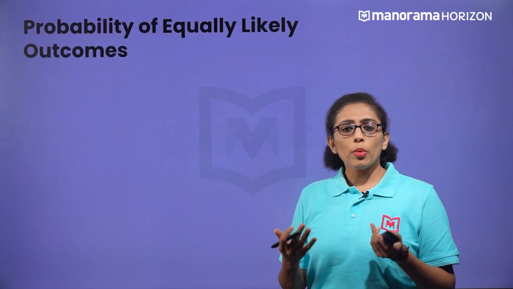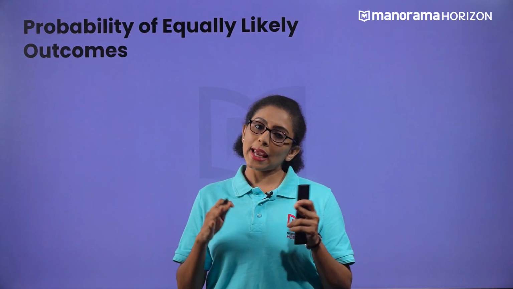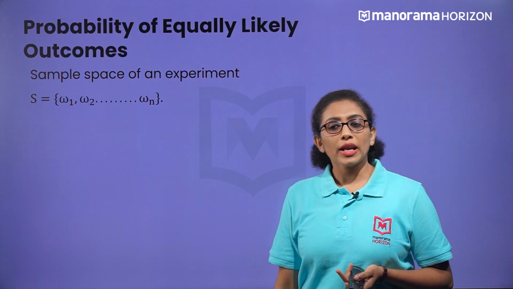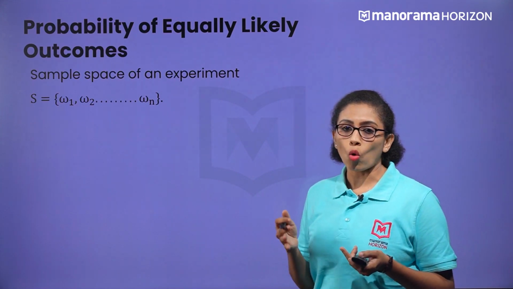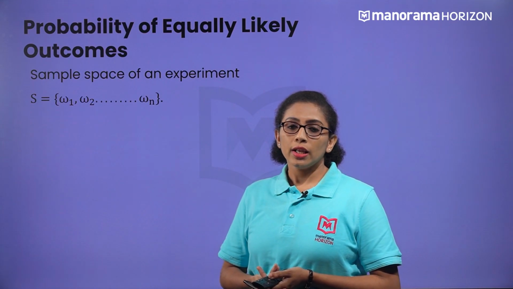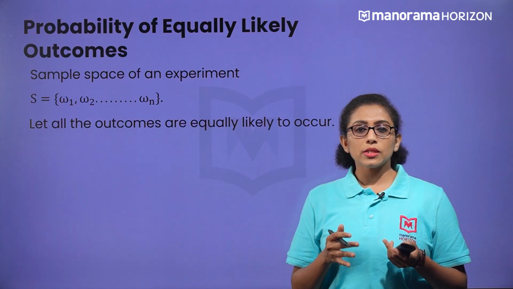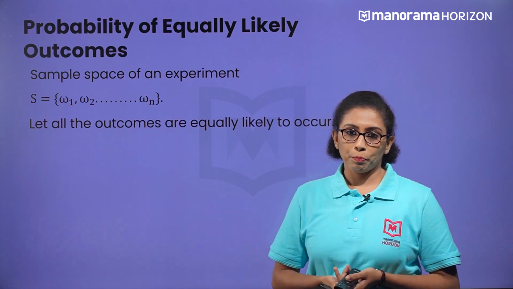So, the probability of equally likely outcomes is explained by considering the sample space of an experiment as omega 1, omega 2 up to omega n, and let all the outcomes be equally likely to occur. That means the chance of occurrence of each simple event must be the same.